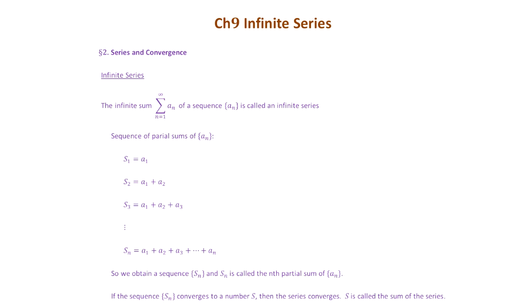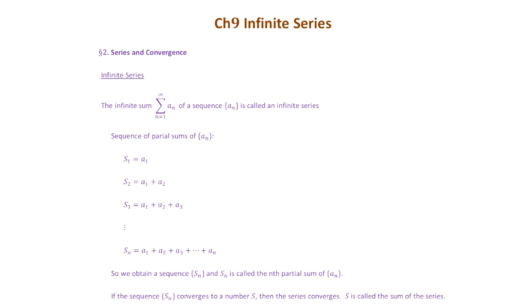In sigma notation, you can write the sum from n equals 1 to infinity of a_n. That means you add all the terms of the sequence a_n, and that gives you the infinite sum, and that's called the infinite series. All right.